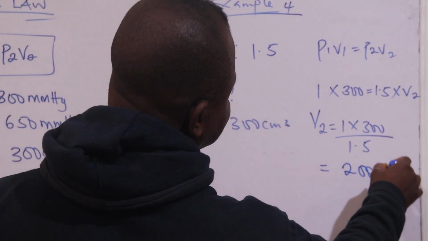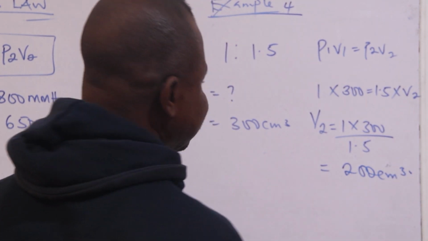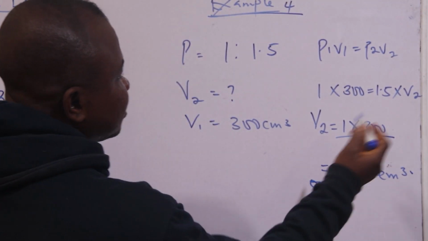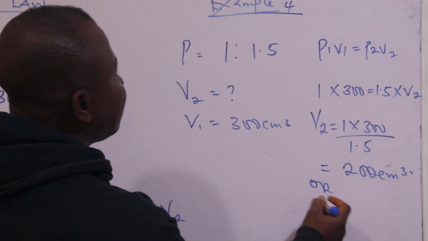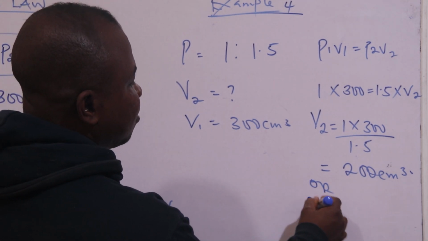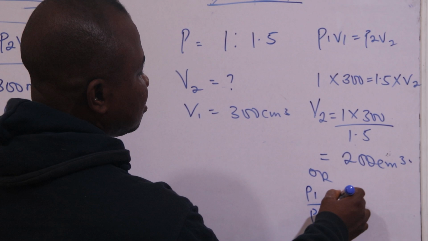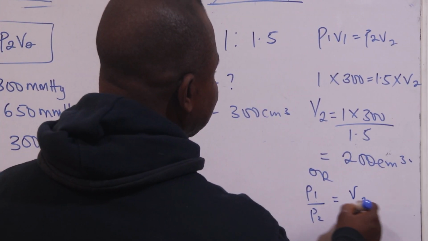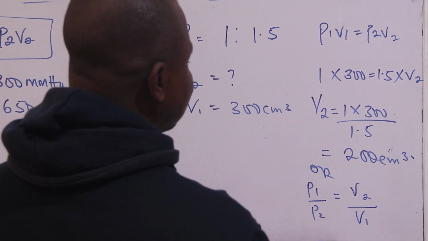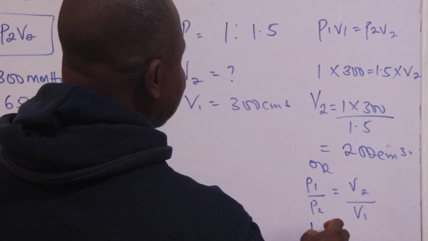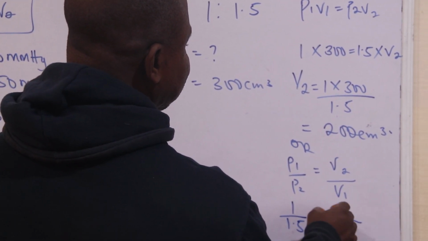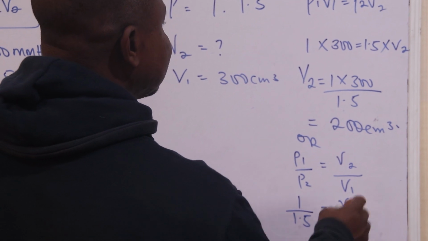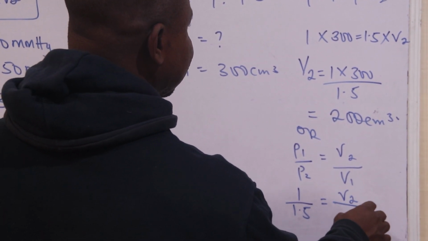I have 200 cm3. At the same time, we can also follow this pattern of solving, if you are not that pleased with that. You can say the ratio of P1 to P2 equals the ratio of V2 over V1. Your P1 to P2 is 1:1.5, equals V2, what we are looking for, over V1, which is 300.